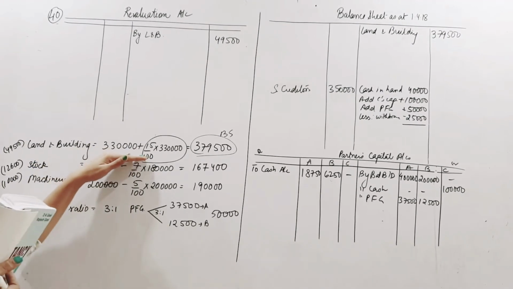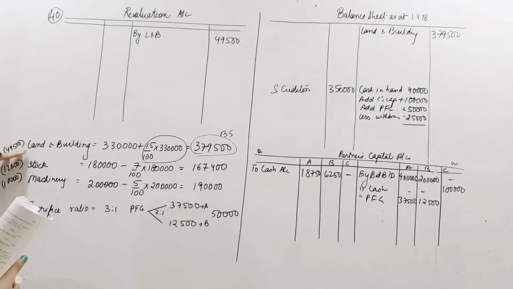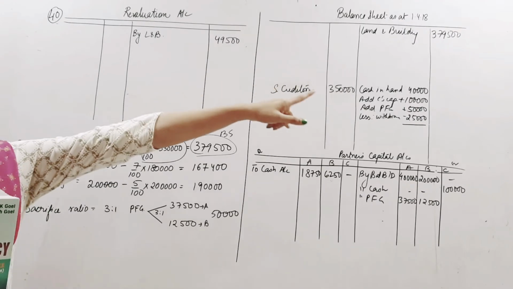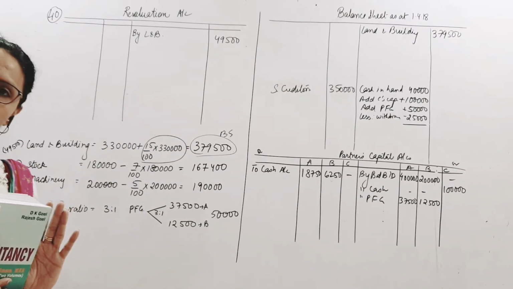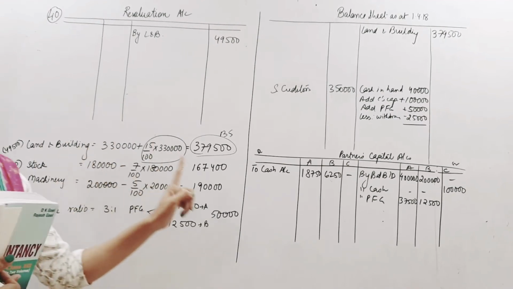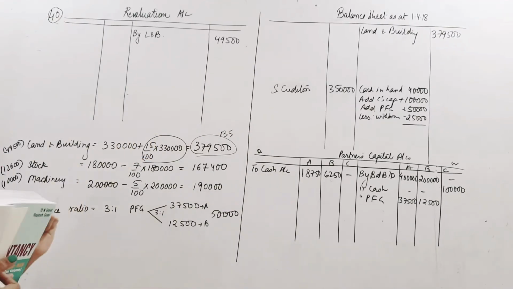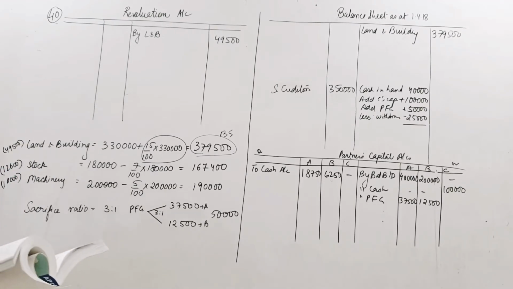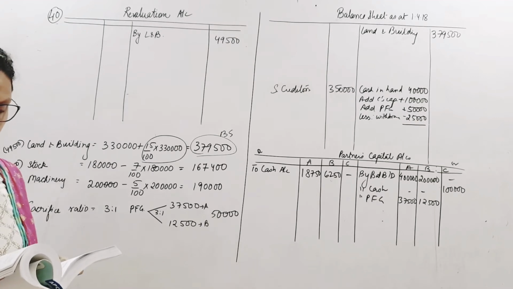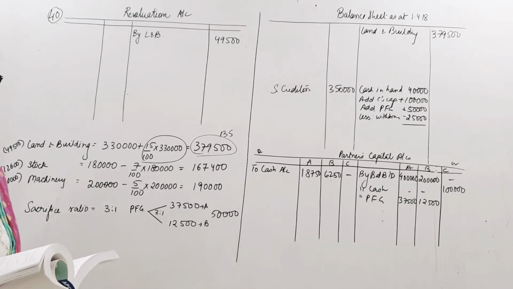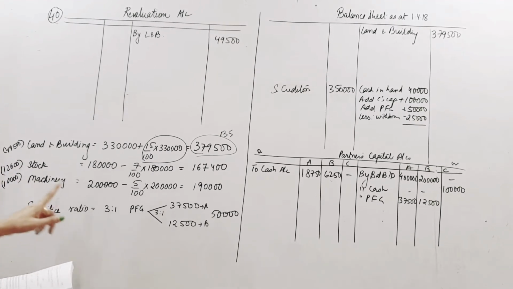Book value is already this much. I have to add this 49,500 and therefore I have got that fresh figure. Clear? So this is increase in asset. Increase in asset is a gain. So it comes here on the credit side of revaluation. But the other assets, which are stock, machinery and fittings, fixtures basically, are going down in value. One is being reduced by 7%.